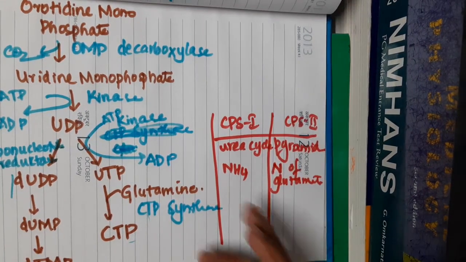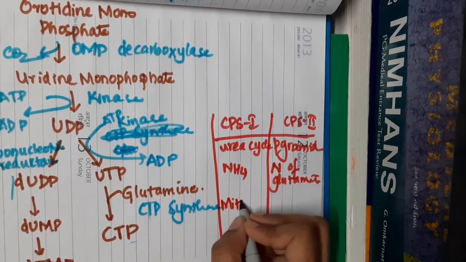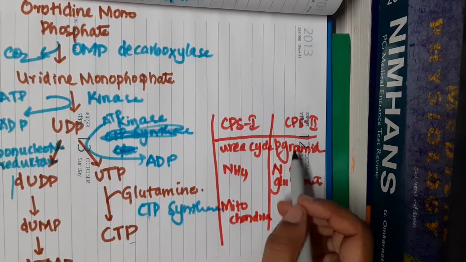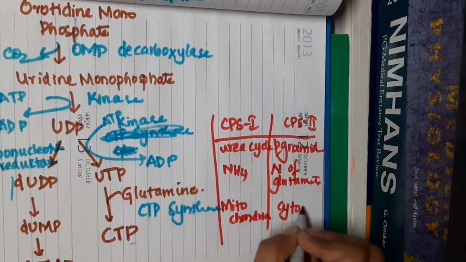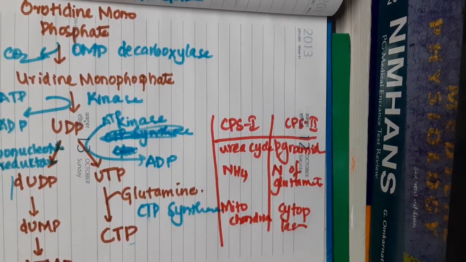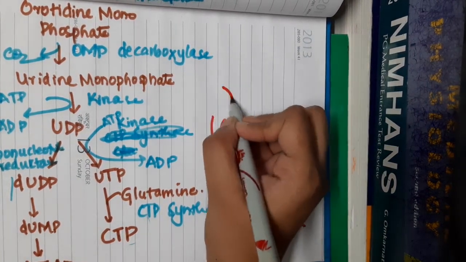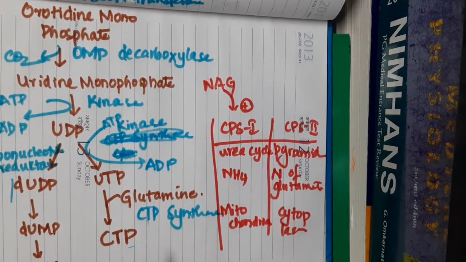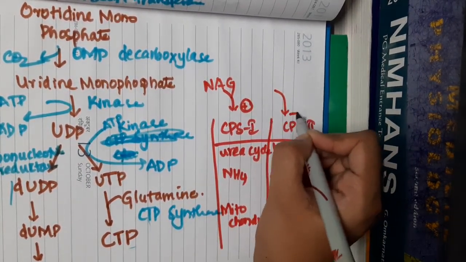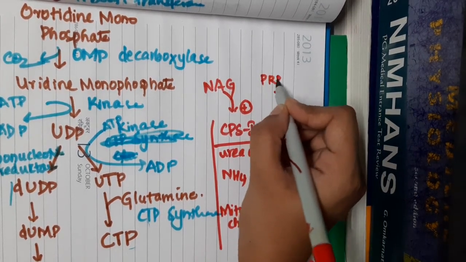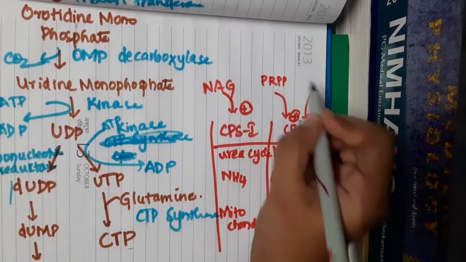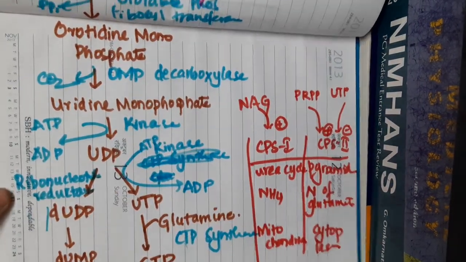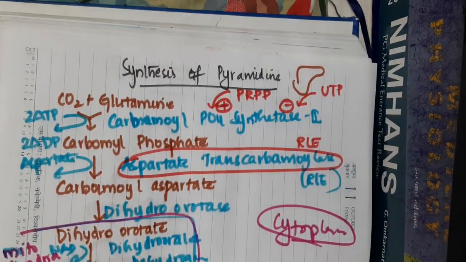Then carbamyl phosphate synthase 1 is present and acts in mitochondria, whereas carbamyl phosphate synthase 2 is present in cytoplasm. Carbamyl phosphate synthase 1 is activated by N-acetyl glutamate, whereas carbamyl phosphate synthase 2 is activated by phosphoribosyl pyrophosphate and inhibited by uridine triphosphate. So this is important about the synthesis of pyrimidines.